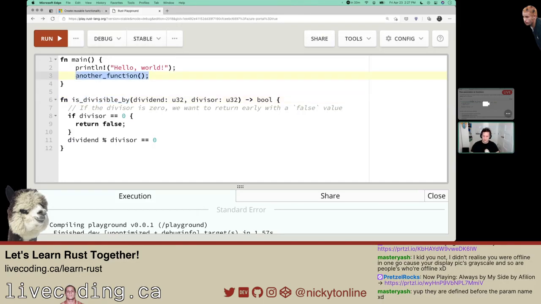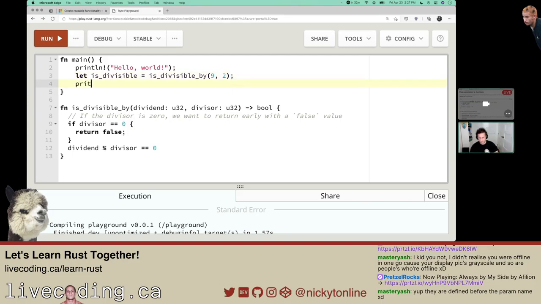Let's say 9 is divisible by 2, and we'll say let. This returns a Boolean. I'm assuming it'll be able to infer it, so I don't think I need to explicitly say bool here.